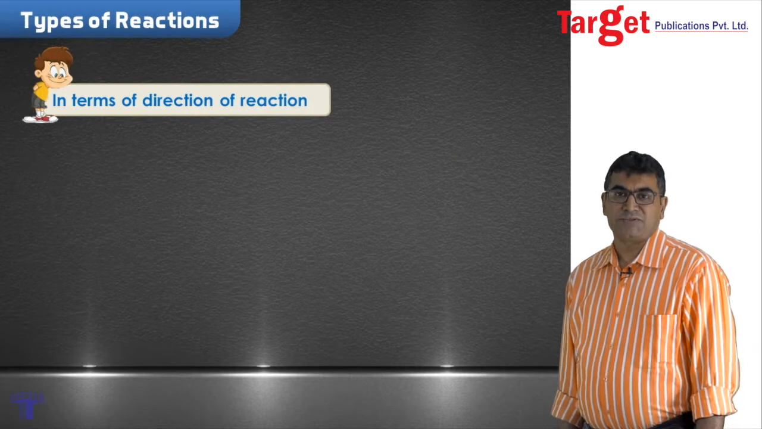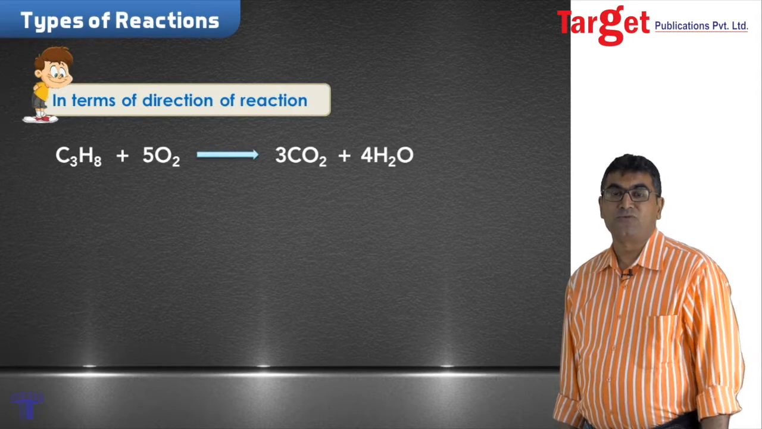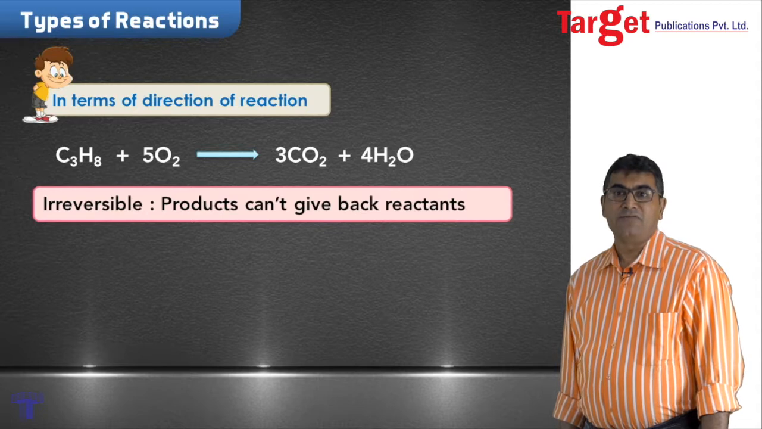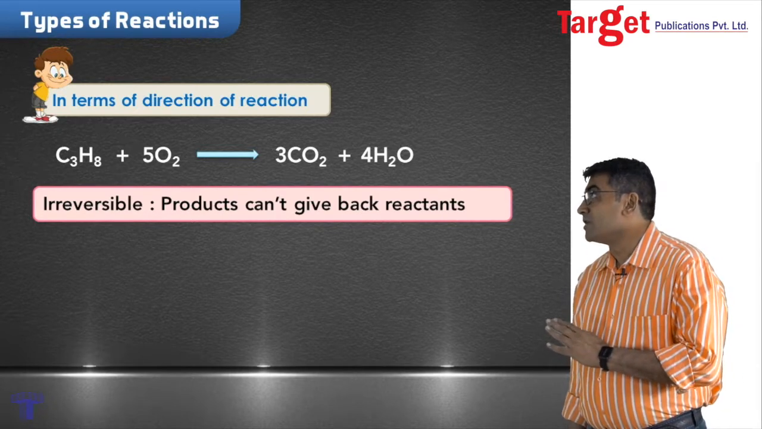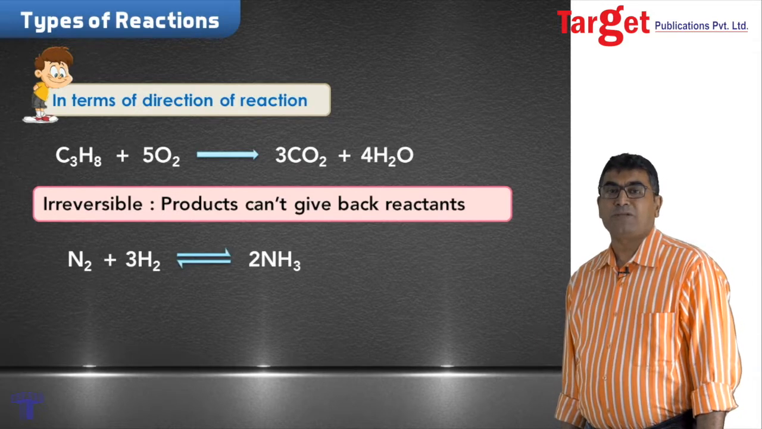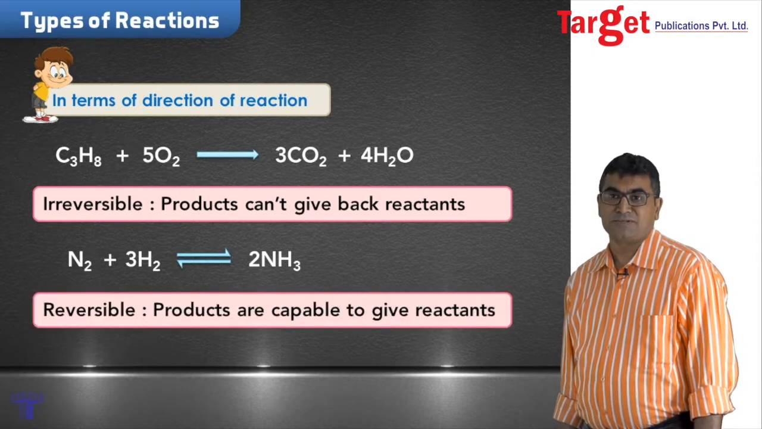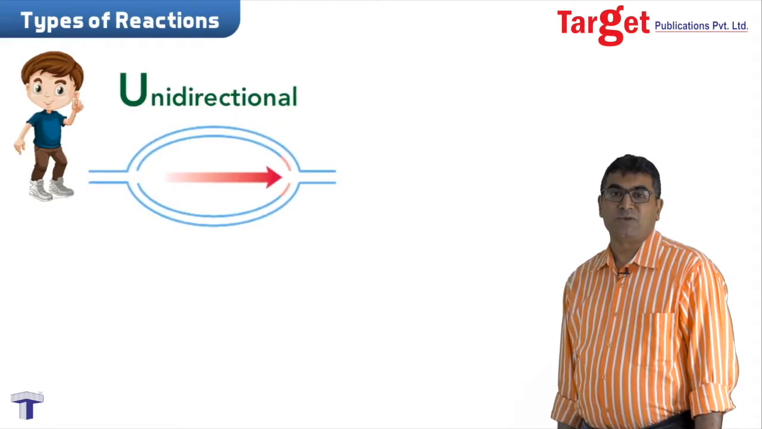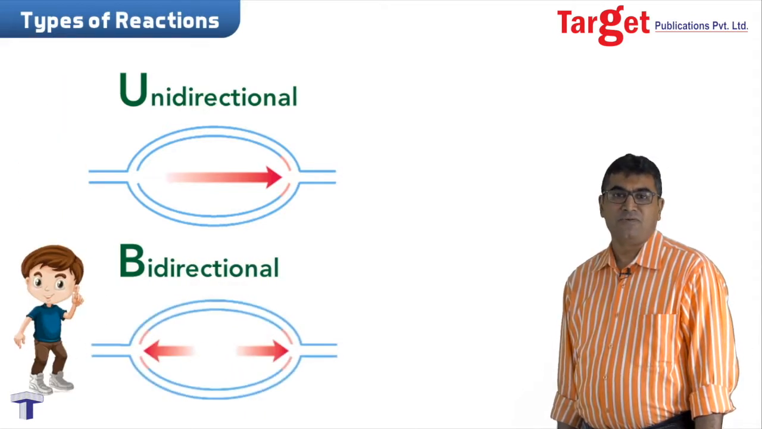In terms of directions, reactions could be of two categories. Those which are in the same direction or unidirectional are irreversible reactions. In this case, products do not give back the reactants. But if the products are capable of giving back the reactants, these are called reversible reactions. As you can see, reactions are of two categories: unidirectional, irreversible; bidirectional, reversible.